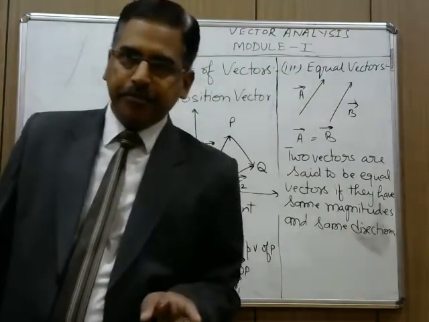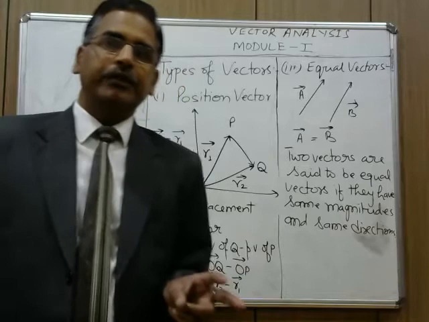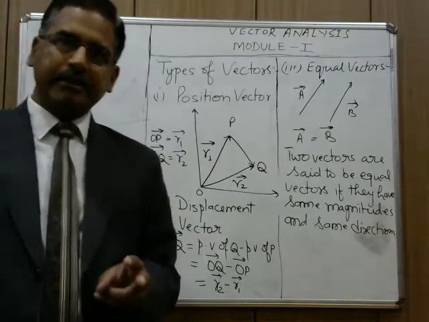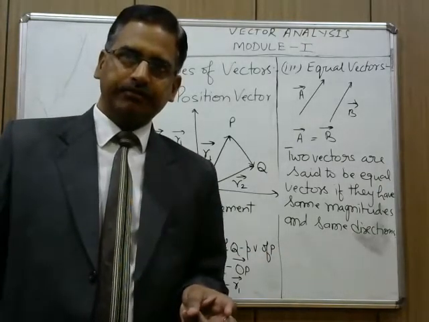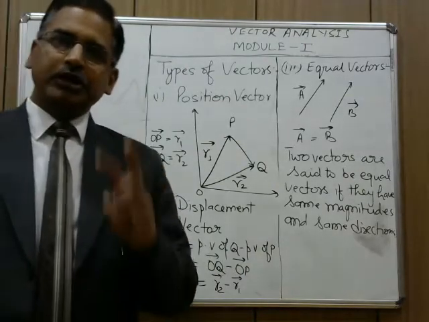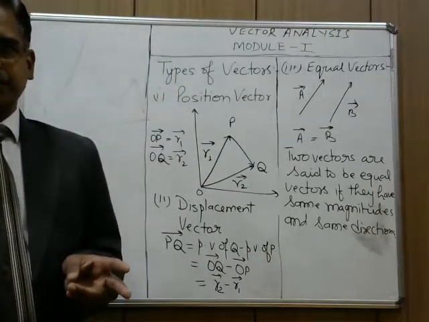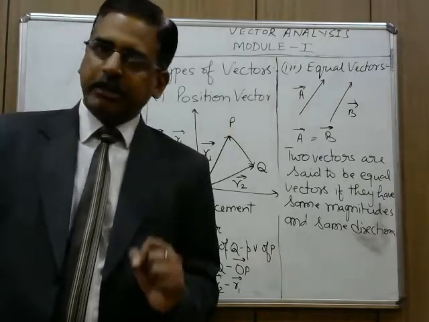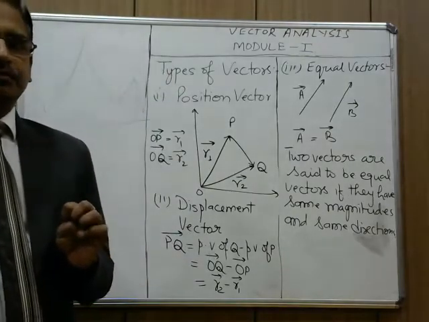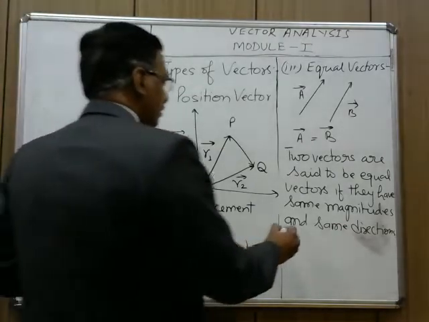If directions are the same but magnitudes are different, then they are not equal vectors. If both are different, magnitude as well as direction, then they are not equal vectors. So the essential condition is that their magnitudes will be the same and their direction will be the same, then only they are equal.